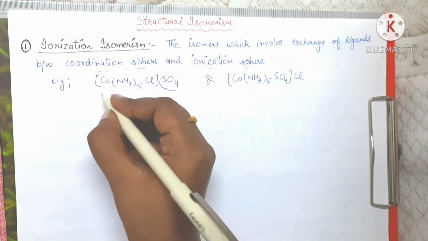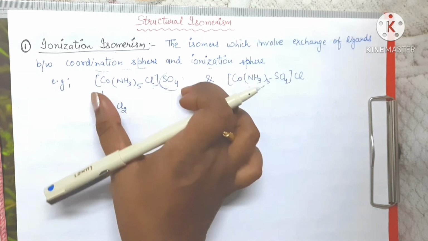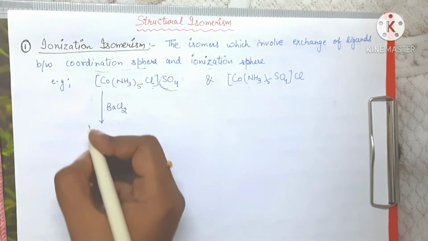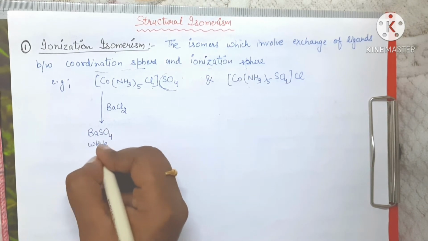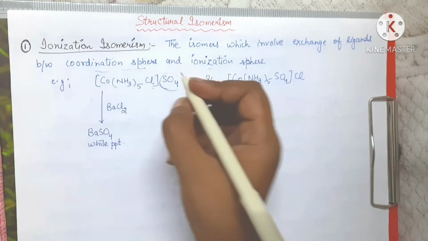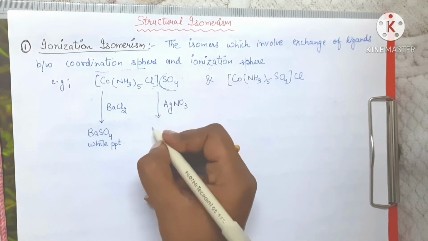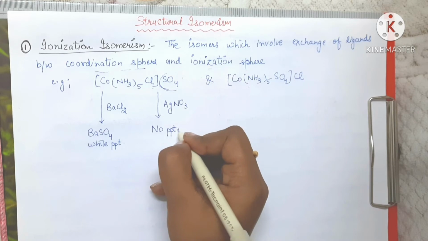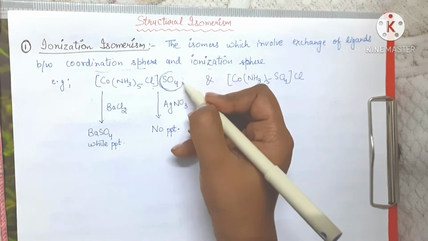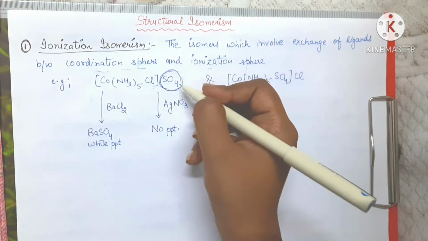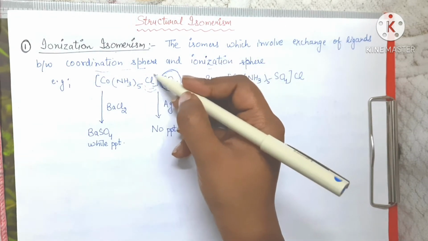So suppose I am going to add barium chloride to this complex. What happens now is that barium sulfate is precipitated out. It is a white precipitate, and if I add silver nitrate, then no precipitation is observed. So what happens basically here is that only the part outside the coordination sphere, which we call the ionization sphere, is precipitated out, and not this Cl which is present inside.